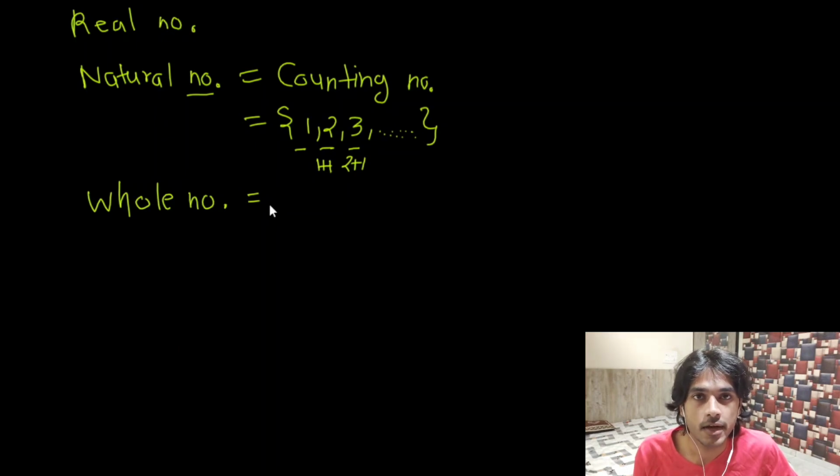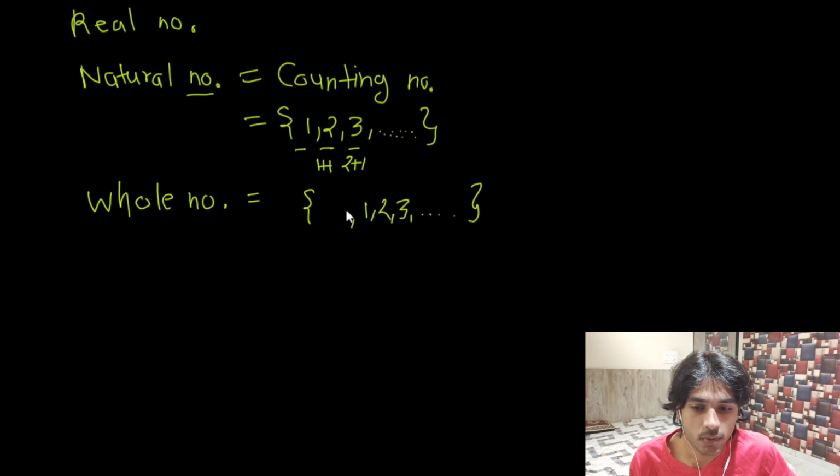So we had defined that if we have to count a number of objects and there are no objects, then this entity, no objects, in counting is said to be zero, right? So if we just add zero along with the natural numbers, suppose this is natural numbers 1, 2, 3, and it goes on, if we just add zero into it, the collection that is formed right now is simply whole numbers.